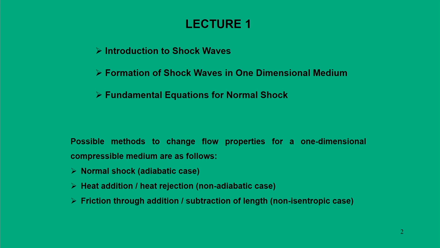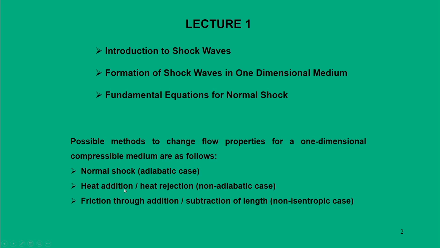So, now moving ahead, if the medium is non-isentropic, what are the possible situations? So, the possible methods to change the flow characteristics in a one dimensional compressible medium are the formation of a normal shock. So, this is an adiabatic case, but not isentropic.